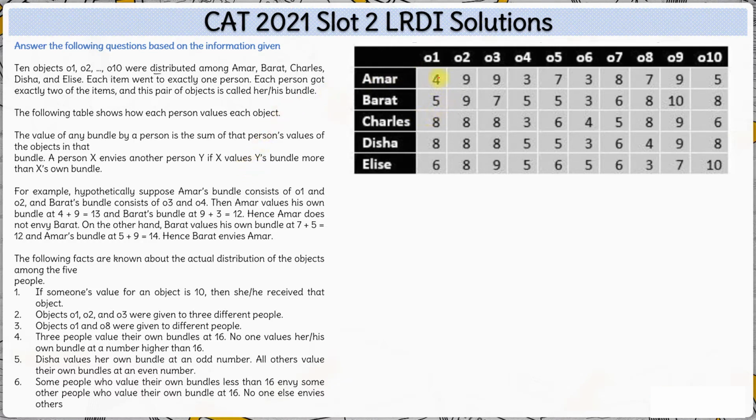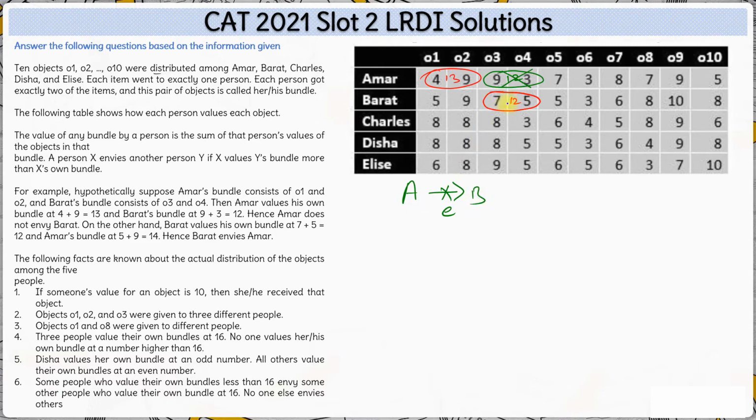So, for example, if Amar gets the first and the second object, Bharat gets the third and the fourth object. Okay. So, Amar's value is 13 for his bundle, and Bharat's value is 7 plus 5, 12, for his bundle. Now, if Amar looks at Bharat's bundle, which is 3 and 4, for Amar, Bharat's bundle is equal to 12 points, but Amar already has a bundle which is worth 13 points, so Amar does not envy Bharat's bundle.